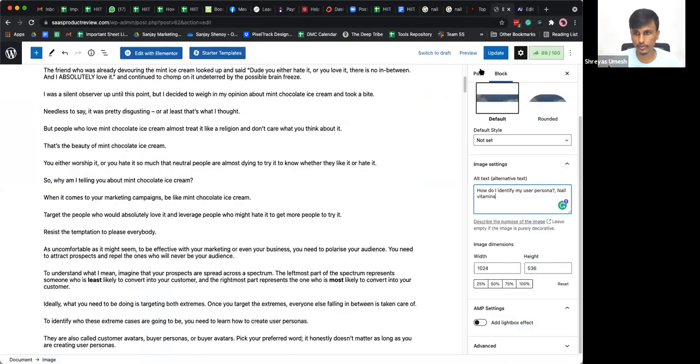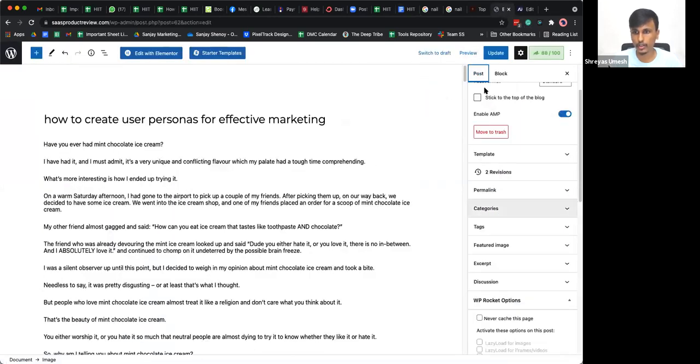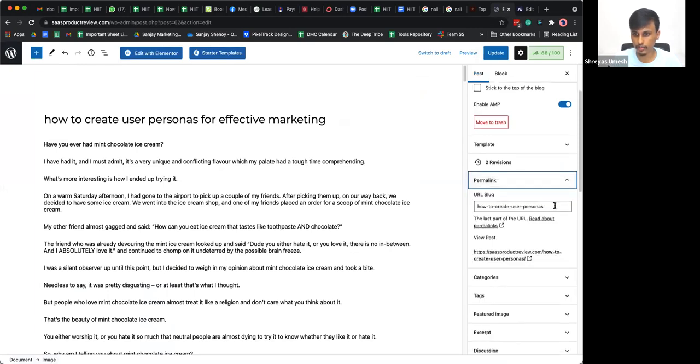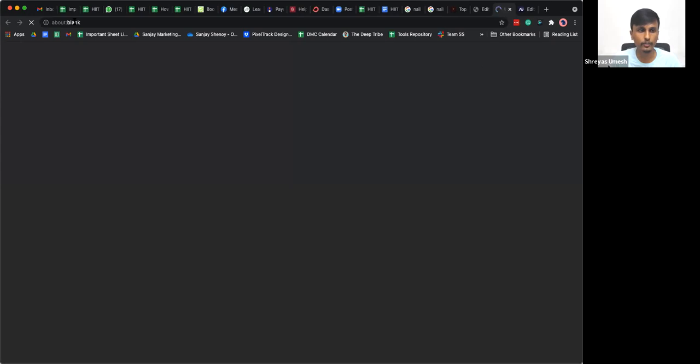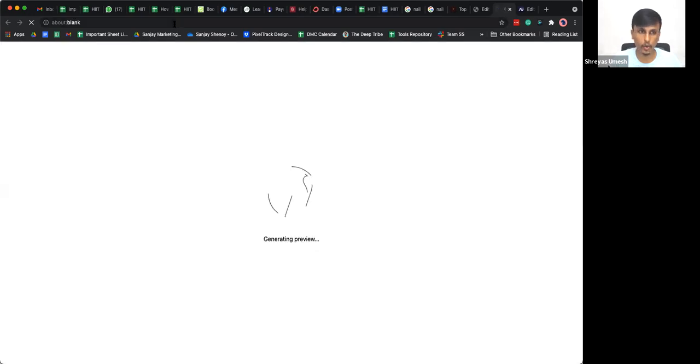so for example, post, I'll go. Once you click on the post thing, you will see an option called permalink here. Make sure your primary keyword is here. To avoid spaces, you can add in hyphens, right? Once you do this, you can update your article, and once you preview your article, you will get the URL for that published post. So this is something you will have to add in.